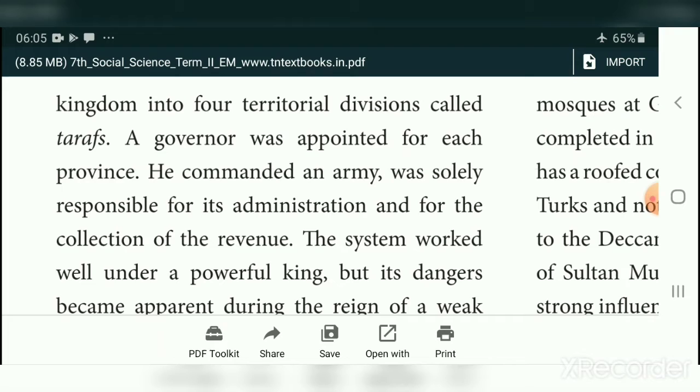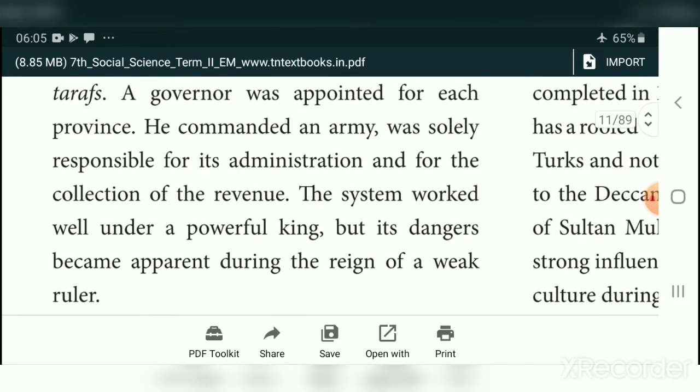He commanded an army and was solely responsible for his administration and for the collection of the revenue. So, to look after the administration and to collect revenue, he appointed a governor for each province. The system worked well under a powerful king, but its dangers became apparent during the reign of a weak ruler.